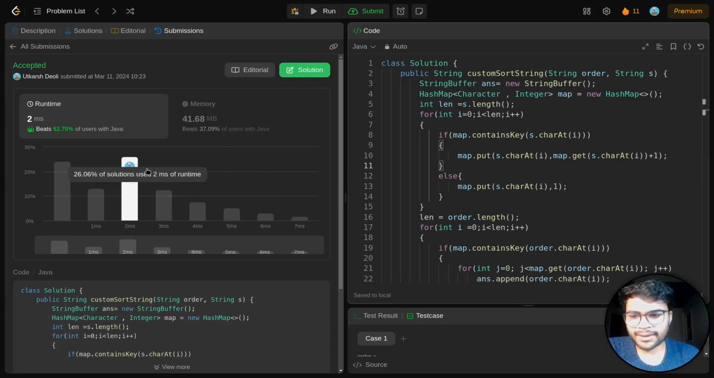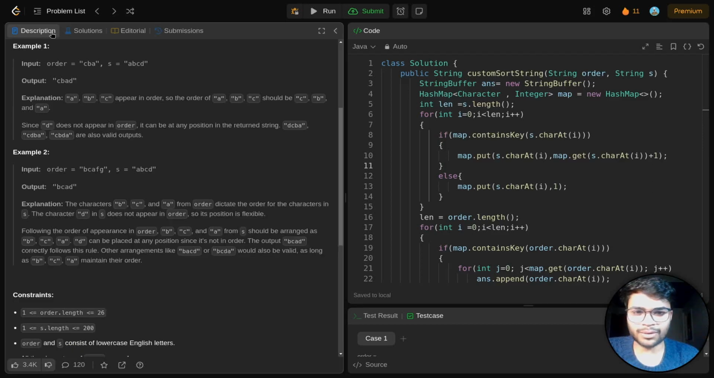So this question can also have a better solution, but these two were the simplest to understand. These two solutions make this problem an easy level question.